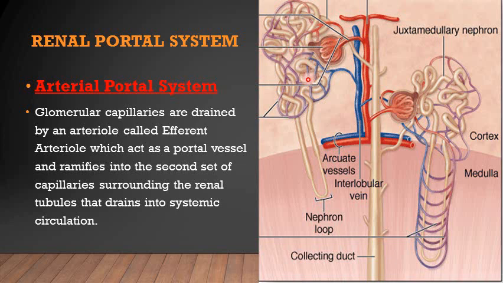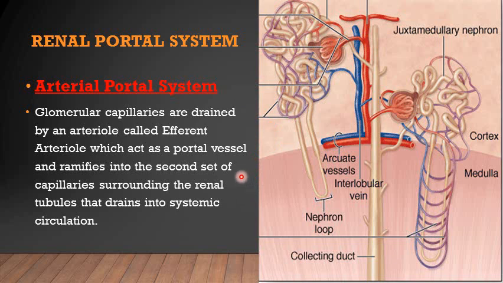And then from here the venous blood is collected and returned towards the systemic circulation through the renal vein. The kidney has the renal vein, which transports this venous blood into the inferior vena cava and then into the systemic circulation.